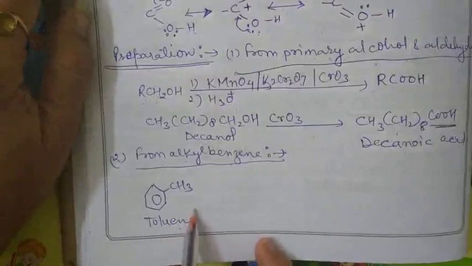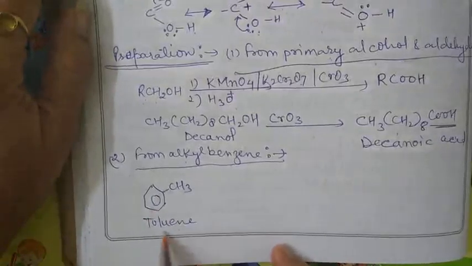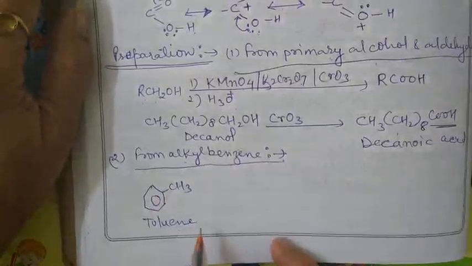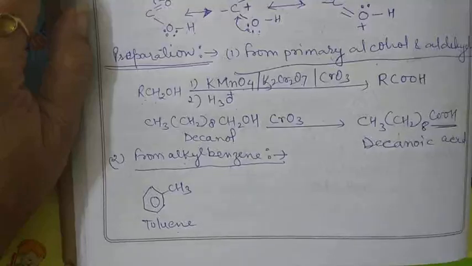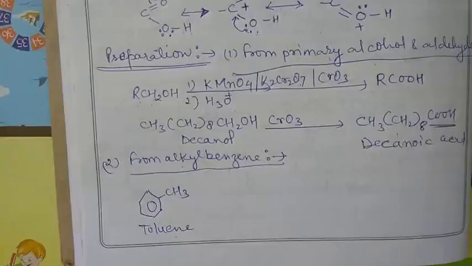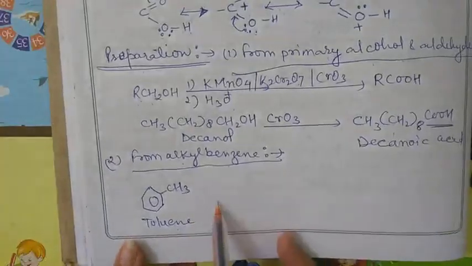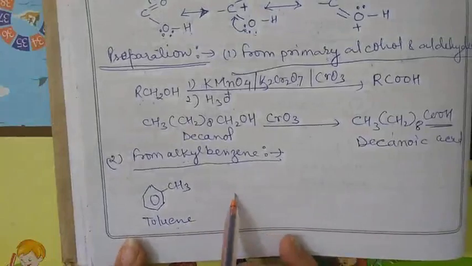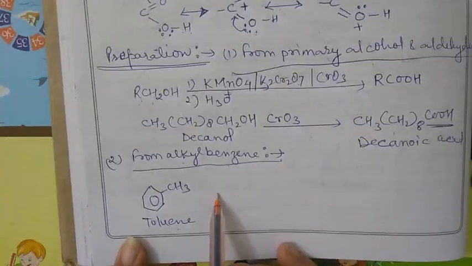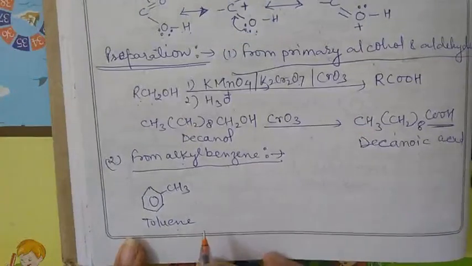Clear? So aromatic carboxylic acid can be prepared by vigorous oxidation. Here the oxidation takes place, and the alkyl benzene is treated with chromic acid or acidic or alkaline potassium permanganate.